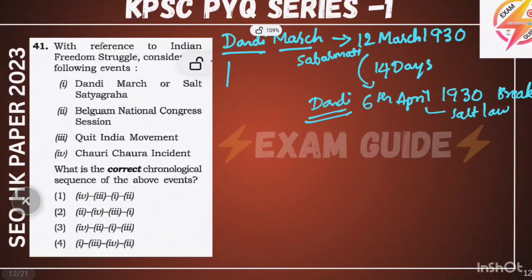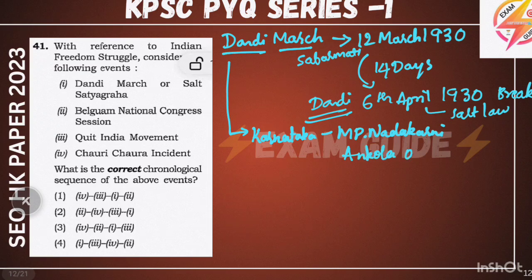You must remember, in the same way in Karnataka, M. P. Nadkarni marched to Ankola on 13th April 1930 and broke the salt law.